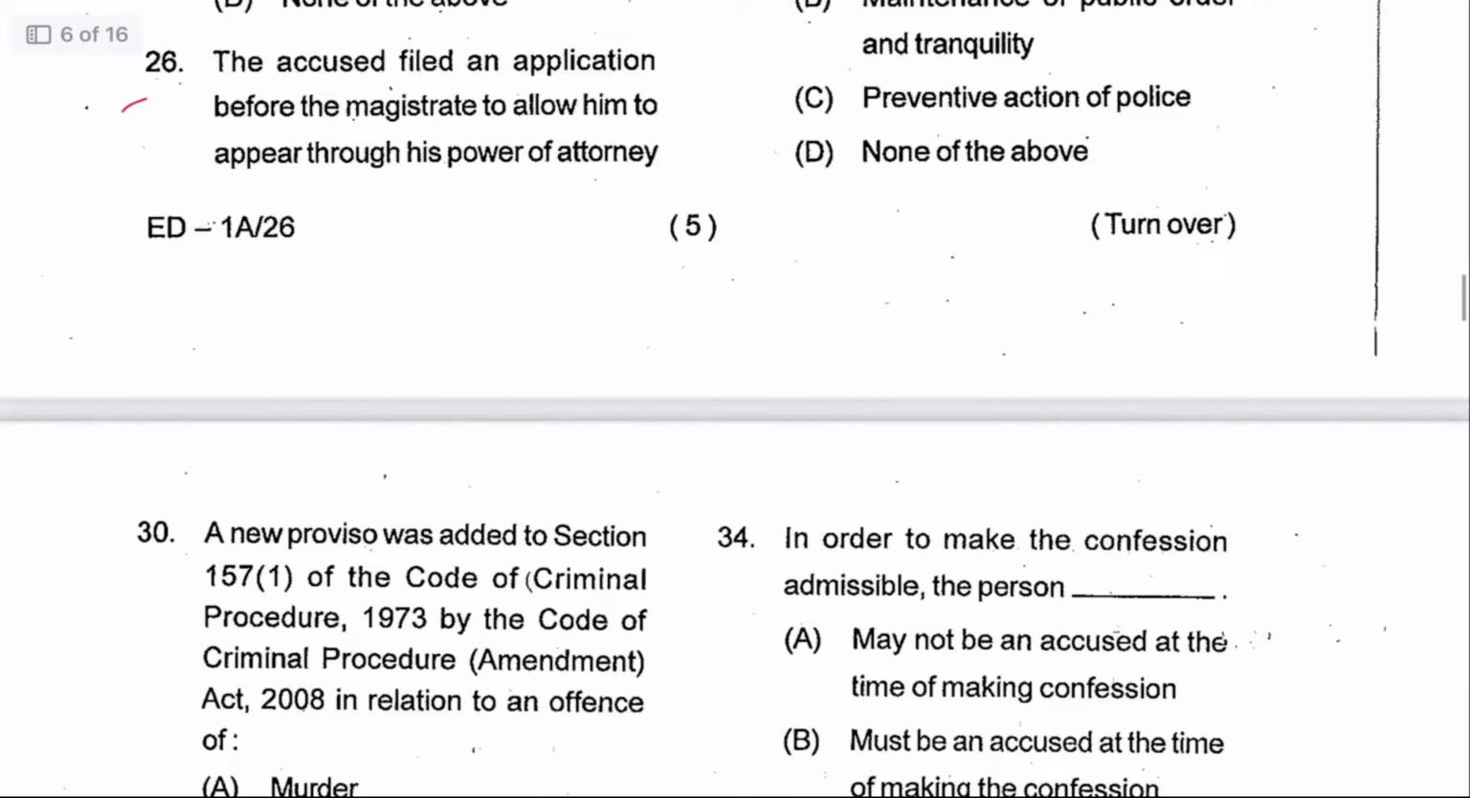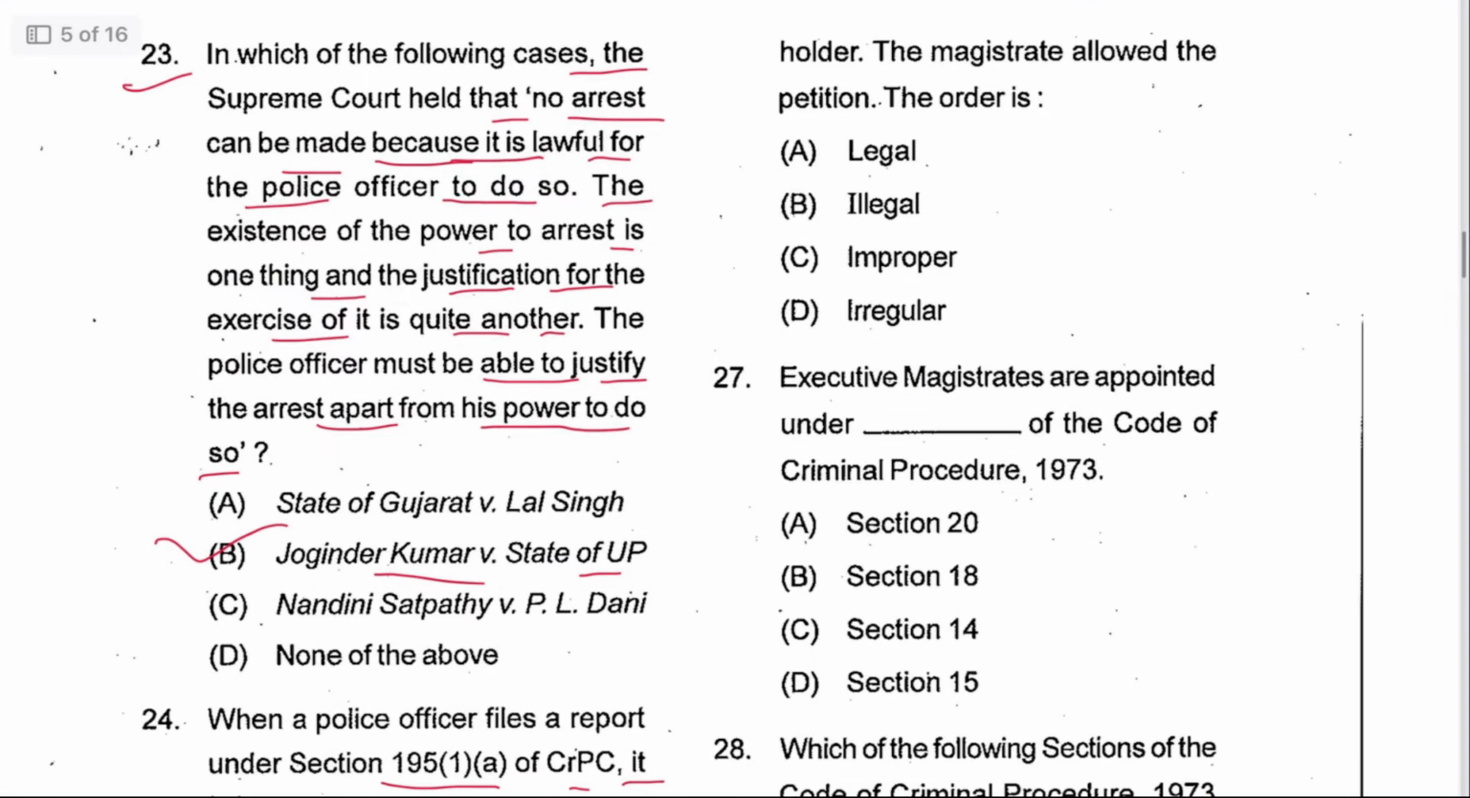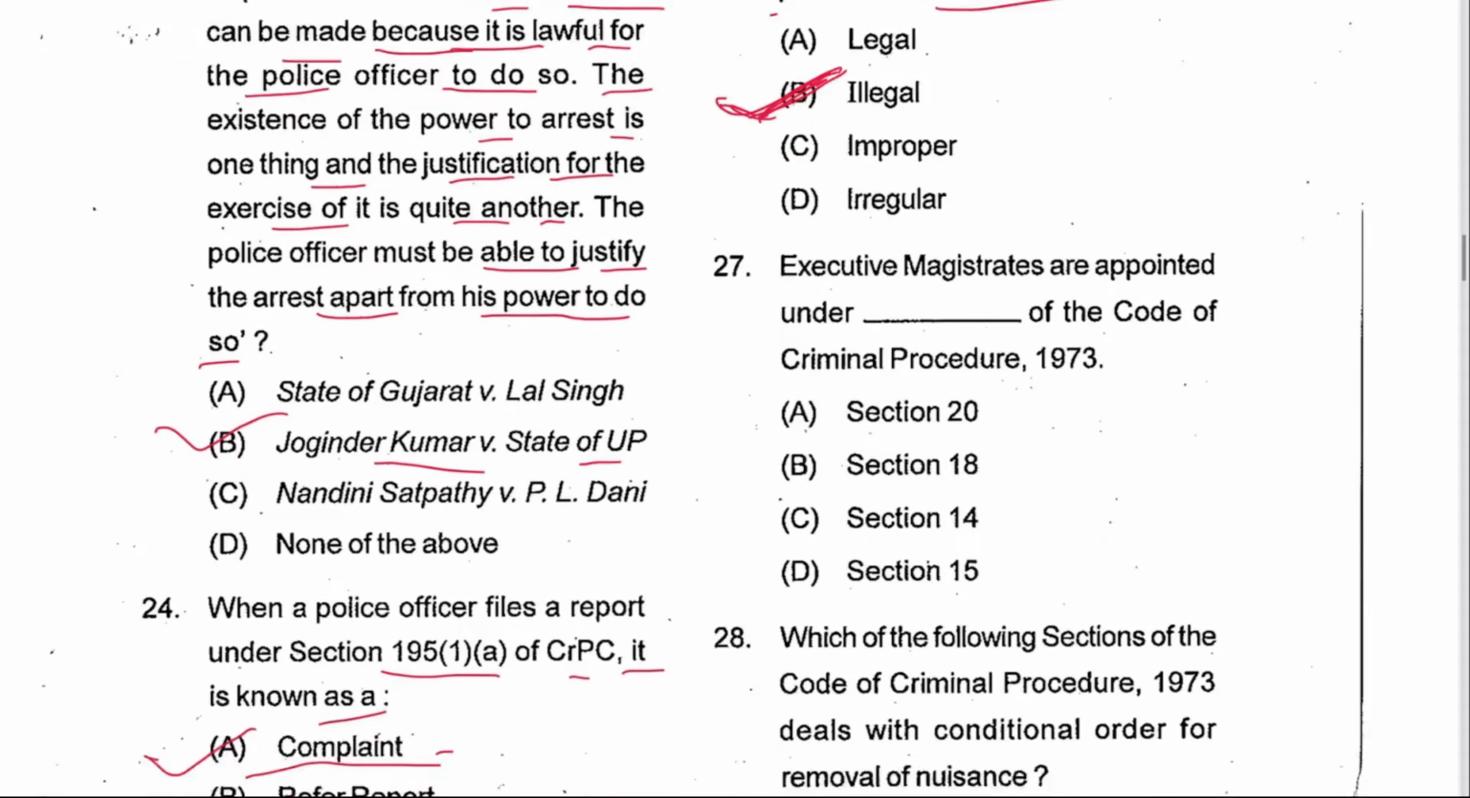Next 26. The accused filed an application before the magistrate to allow him to appear through his power of attorney holder. The magistrate allowed the petition. The order is illegal. The accused has to be present himself, he cannot send someone else by giving a power of attorney.